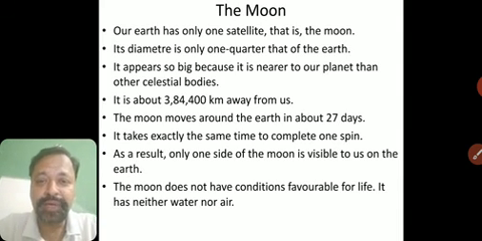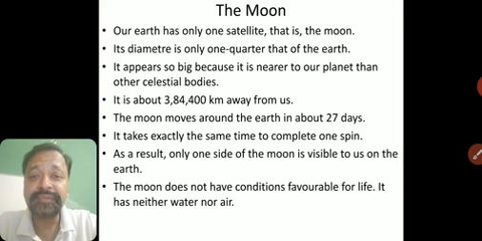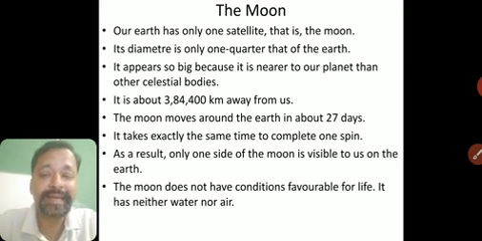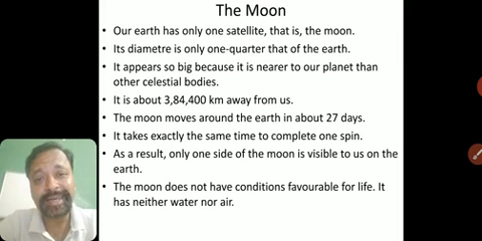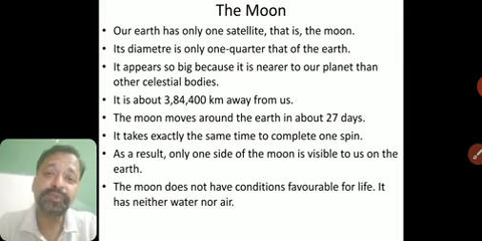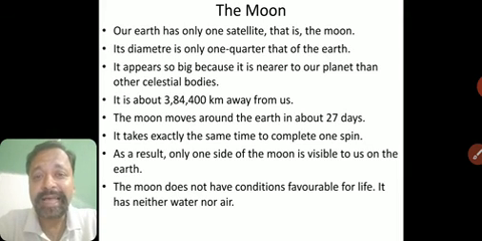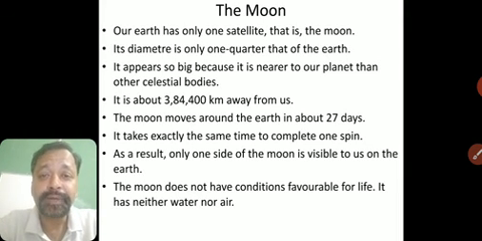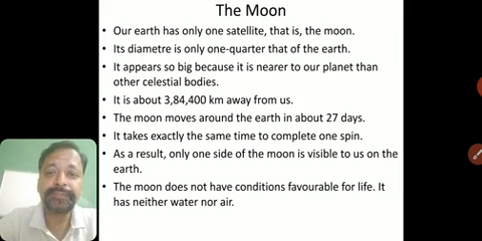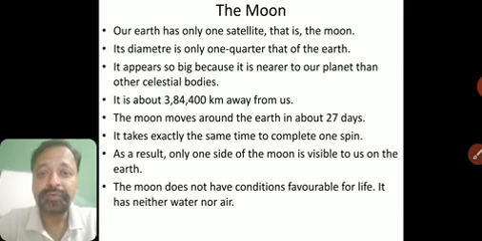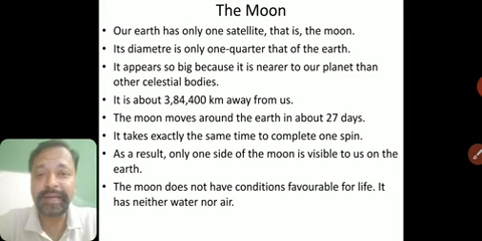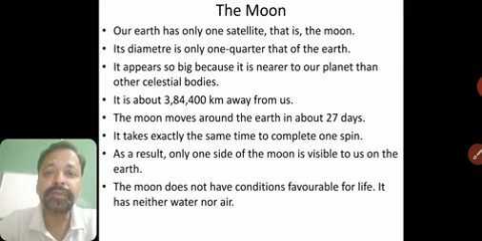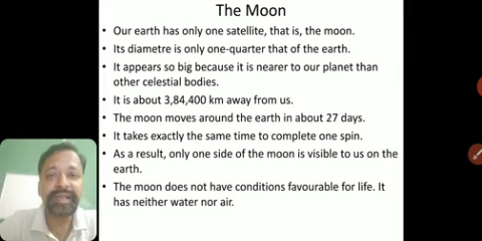Now in the next video we will see about artificial satellites or human-made satellites, and how they are sent into space. Very interesting topic, how we send satellites to space. We will also see the last part, that is asteroids and meteoroids. What is the difference between them? What are the other things present there, other than the planets and the Sun? We'll talk about galaxies. So this will be the next part.